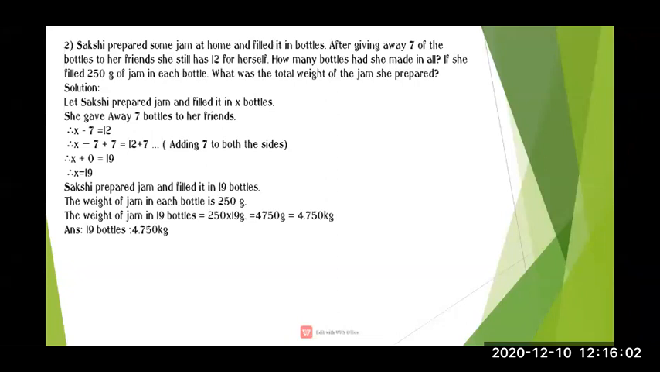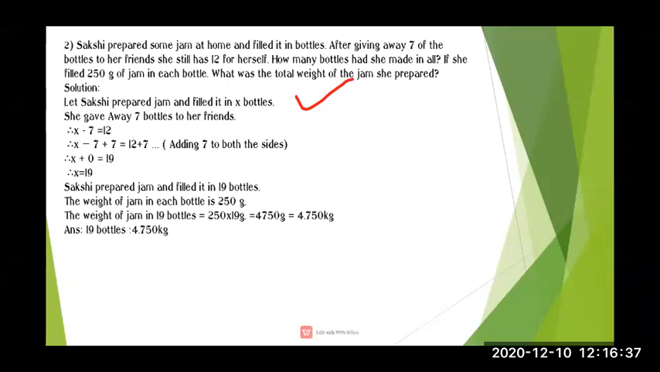Now the first statement: first we will assume that Sakshi prepared jam and filled it in X bottles. Now we will assume the bottles are X. You can take any letter, you can take X, Y, M. It depends upon you, it's your choice. You can take any letter for assuming in sums. Here I assume: let Sakshi prepare jam and fill it in X bottles.